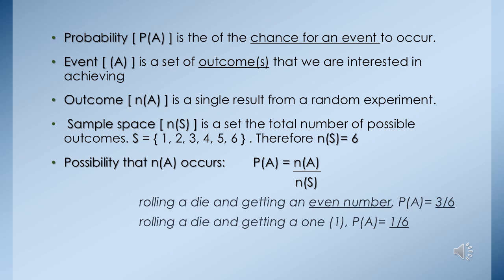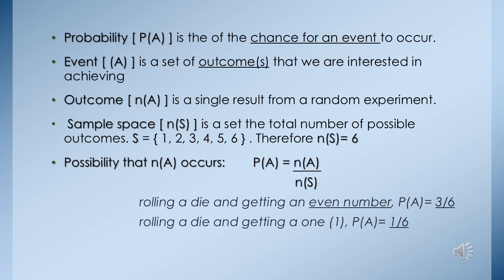When we are rolling a die, the chance to get an even number is 3 over 6. Even numbers are 2, 4, and 6. So there are 3 of them over the total number of the sample space, which is 6. So the probability of getting an even number is 3 over 6, which can then be simplified as 1 over 2. So the probability of getting an even number when you are rolling a die is 50%. So that is what we know theoretically.